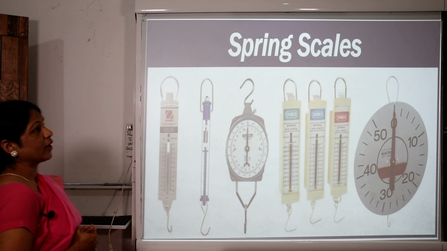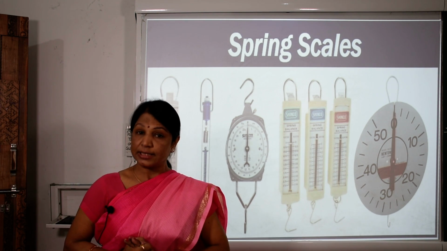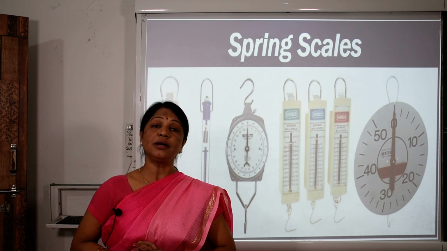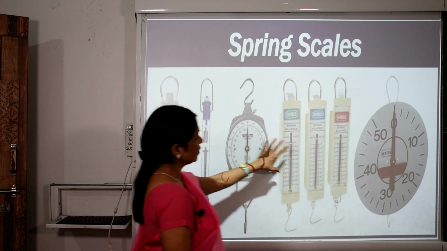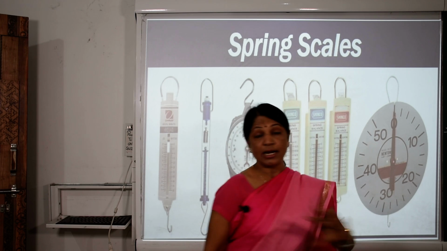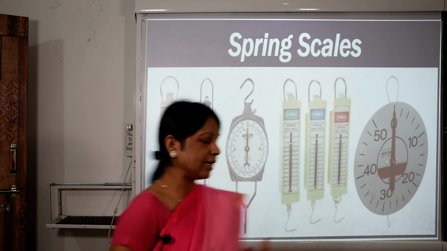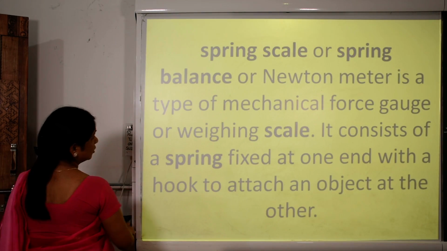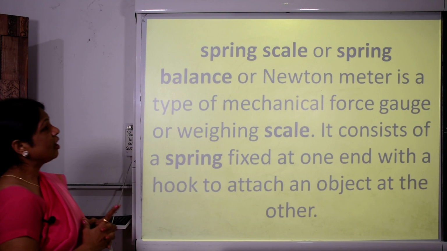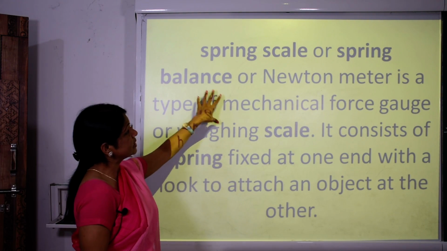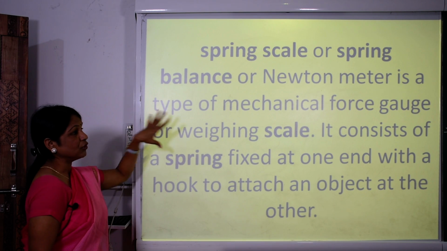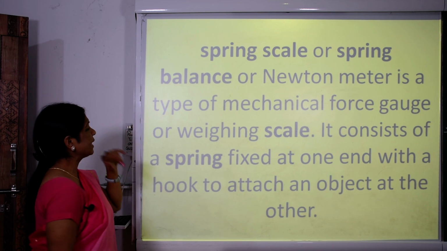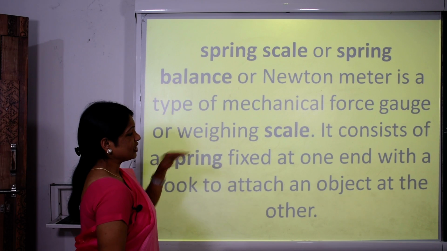Now further we are going to see the spring scales. What do you mean by the spring scales? There are various types of spring scales and we will see how we use them. A spring scale, or a spring balance, or a Newton meter, is a type of mechanical force gauge and weighing scale.